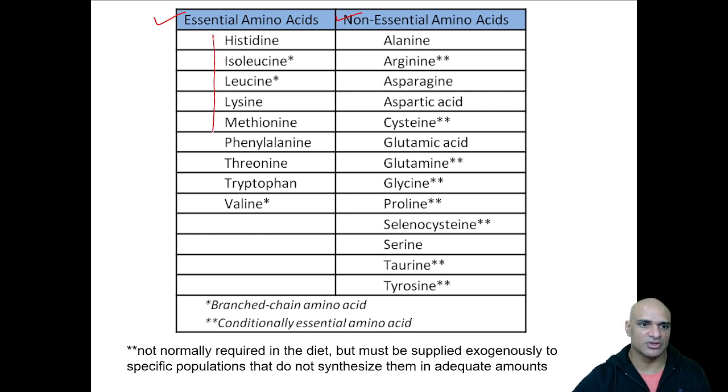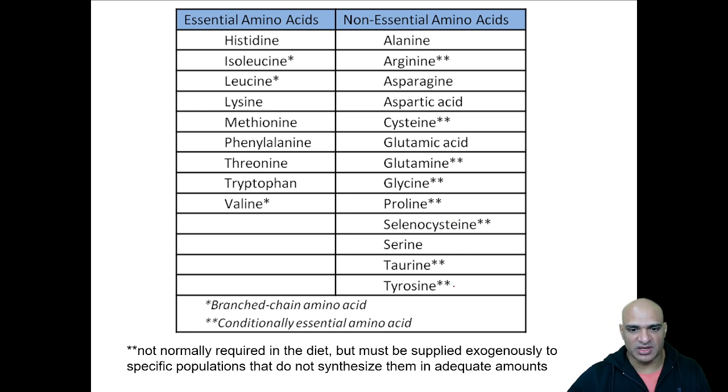So whatever we are showing you here, these are called essential amino acids, and these need to be procured from the diet. Whereas the non-essential amino acids, what you're seeing here, all these can be manufactured with the help of the essential amino acids. Like for example, this first one maybe is able to manufacture this, and the lysine is able to manufacture this and this, like that. So non-essential amino acids are not required to be taken in the diet because we are able to manufacture them with the help of essential amino acids in the human body.